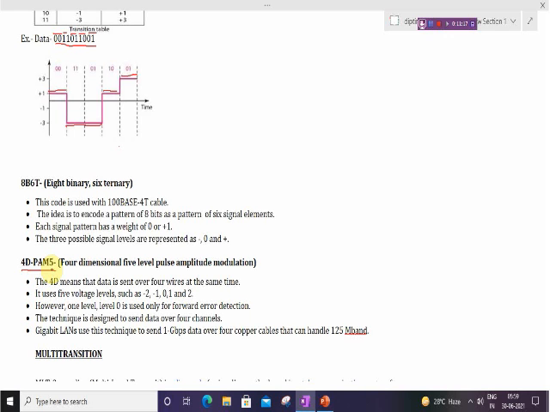However, level 0 is used only for forward error detection. The technique is designed to send data over 4 channels. Gigabit LAN uses this technique to send 1 Gbps data over 4 copper cables that can handle 125 MHz. So, this is another method of the multi-level scheme.